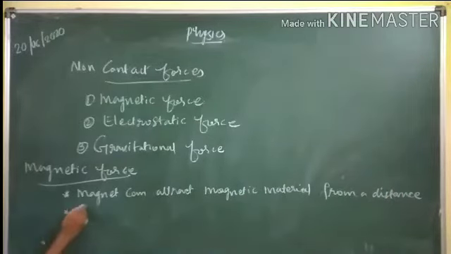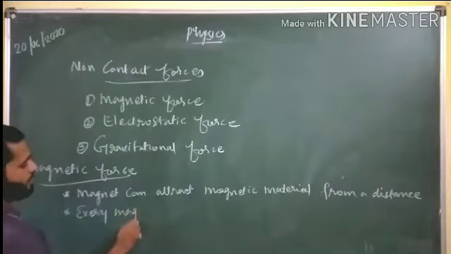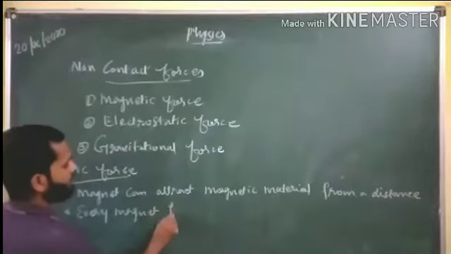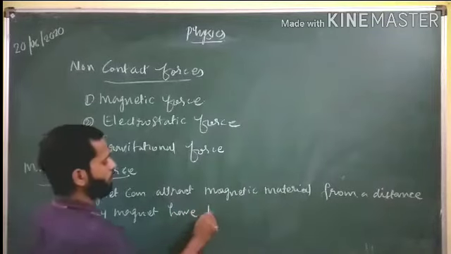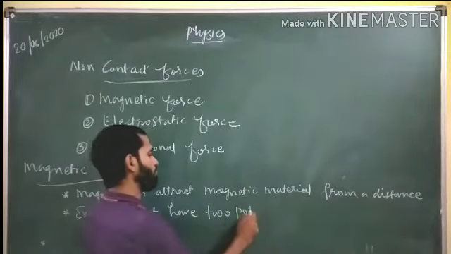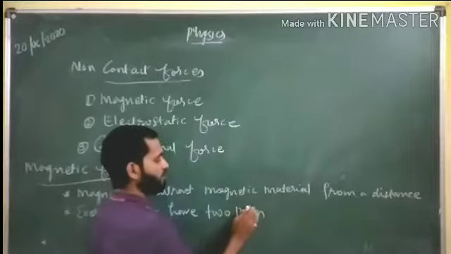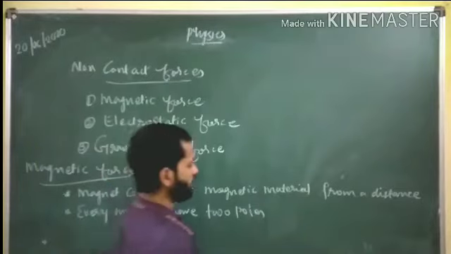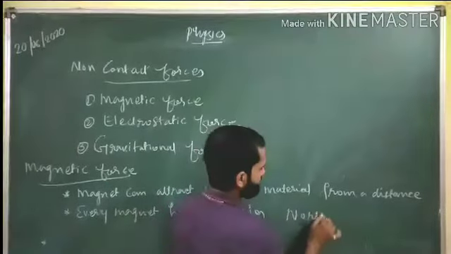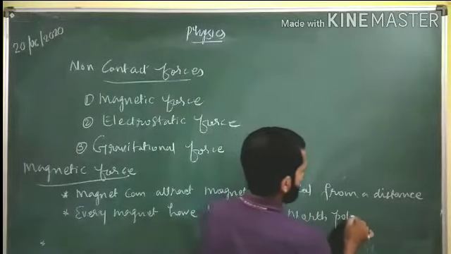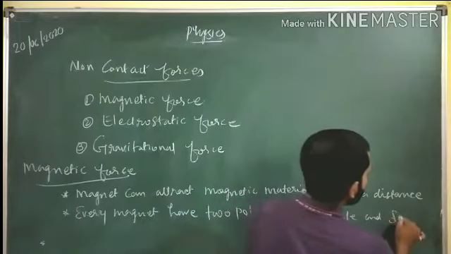Another one is, every magnet has two poles. What are the two poles? North pole and south pole.